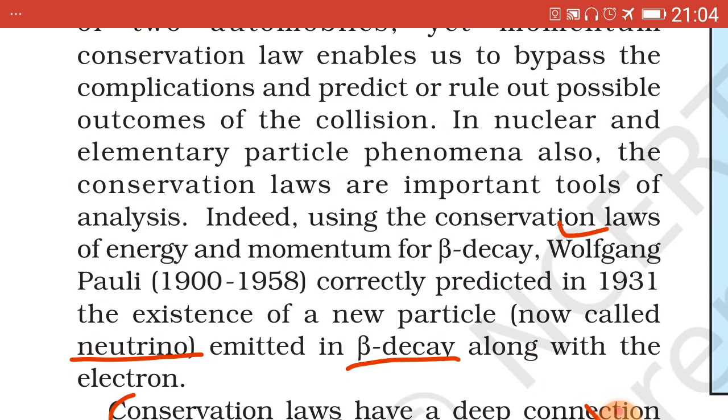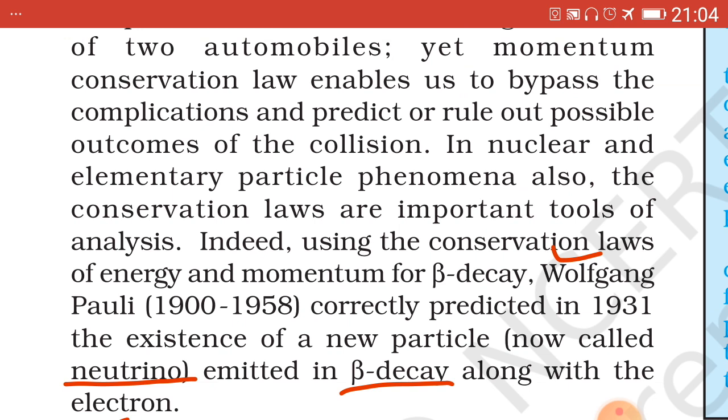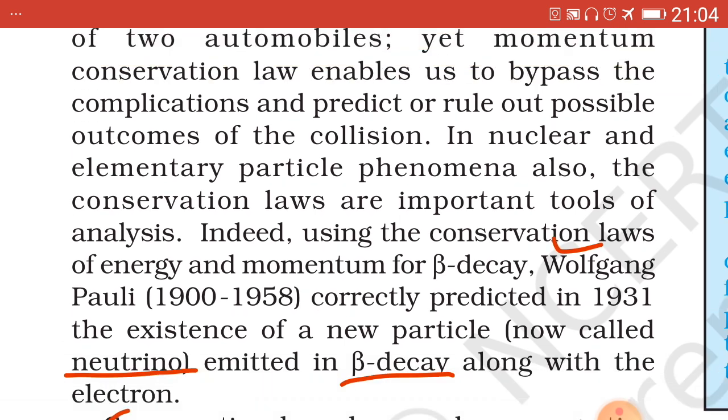Now next point. Using the conservation laws of energy and momentum for beta decay, Wolfgang Pauli, you can simply remember Pauli, he discovered the existence of a new particle called neutrino emitted in beta decay, which we have seen earlier in the case of weak nuclear force.